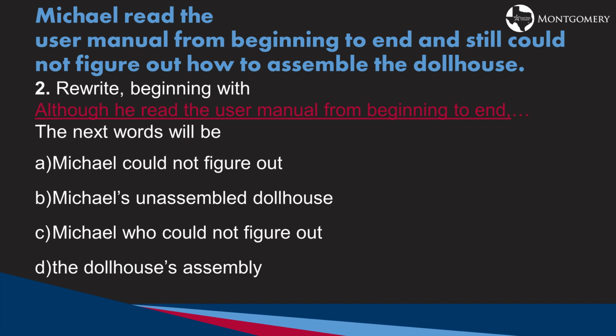Is there internal punctuation, or did they leave it off? Is adding one of these answers going to create a grammatical error, or is it going to complete the sentence? Look at the pieces of the information that we're provided with. "Although he read the user manual from beginning to end." Identify this. What is this? This is a dependent clause, which means whatever comes next, since we have that comma, has to be the beginning of an independent clause. Look at our answers. Look at which of them can be the beginning of an independent clause.